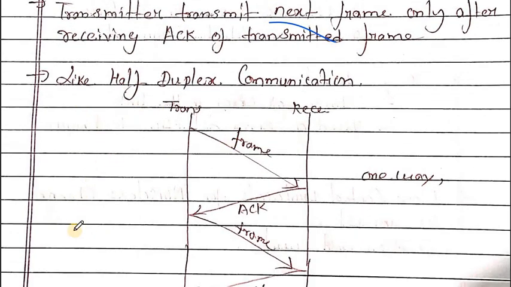This is half duplex communication. In half duplex there is one-way communication at a time. Only one side, either the transmitter or the receiver, will communicate.